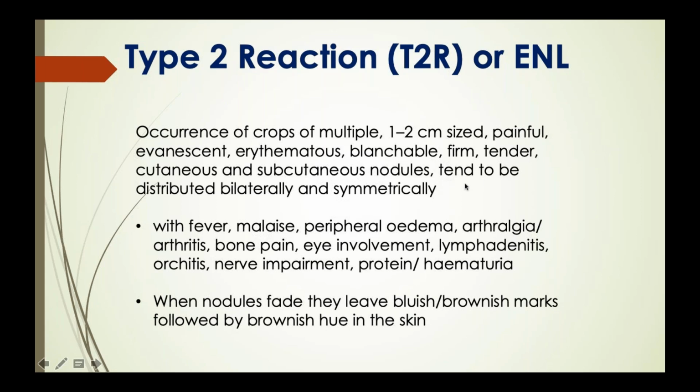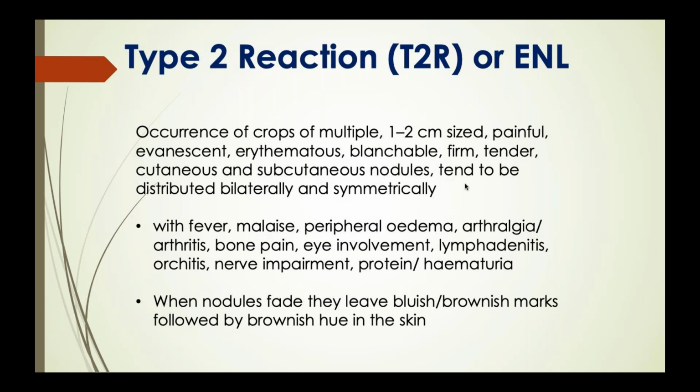Okay, next, type 2 reaction. So next, let us discuss the type 2 reaction, that is erythema nodosum leprosum. How does erythema nodosum leprosum present? They present as crops of multiple 1 to 2 centimeter size, painful, evanescent, erythematous, firm, tender, either cutaneous or subcutaneous nodules. Usually present bilaterally symmetrically on the extremities, and the trunk may also be involved.